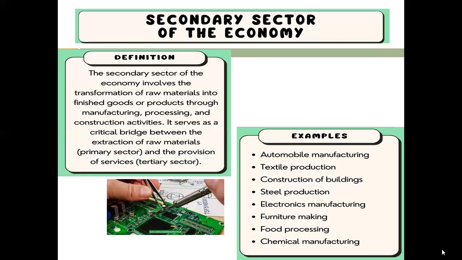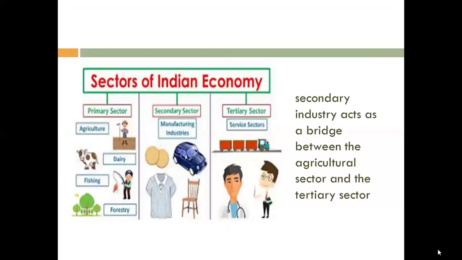Now the furniture making, why does it come under the secondary industry? Because, ma'am, we get wood from trees, right? Yes. And trees come under forestry. Okay, so we get raw material as wood from forestry, then we work on that, we process that, and we manufacture furniture and we sell it, right? Yes, ma'am. So that's why it comes under the secondary industry.